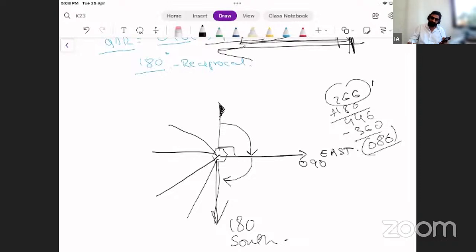So for 266 magnetic, where my RMI is showing my aircraft position, if my RMI or whatever nav instrument is showing me that I am at 266 QDM, I need to know where I am with respect to my airway, with respect to the ground station. I need to be well oriented with my space. So I'm showing you how to do it. I hope you're learning. It's very useful, not just in exams.